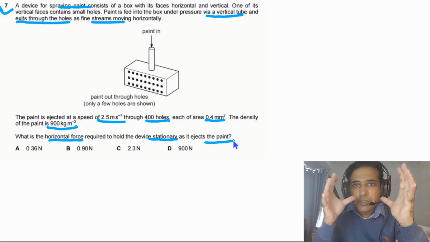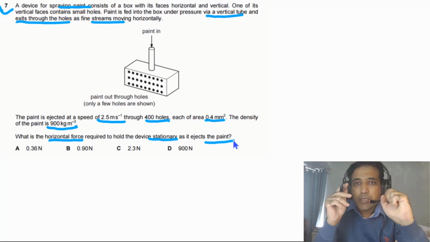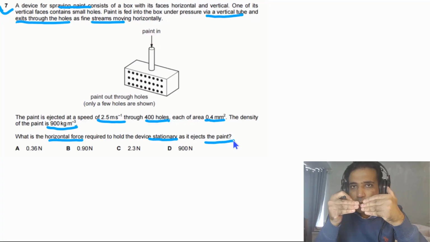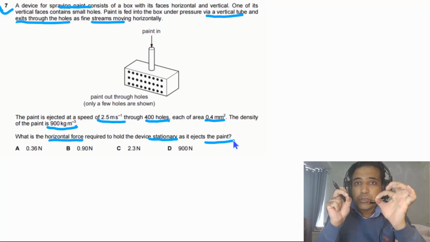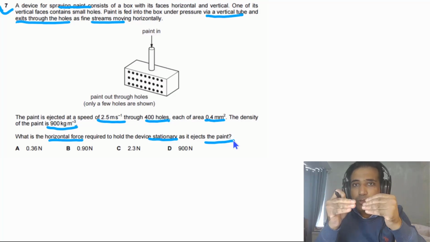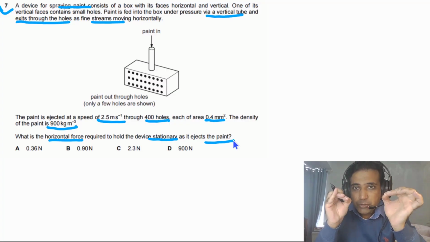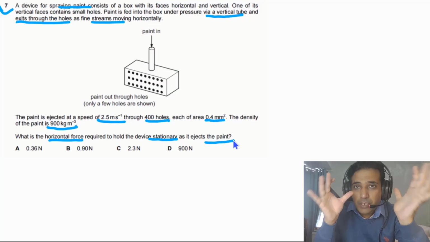So first of all, let's try to understand what is happening in this case. Paint is coming out of the box. As paint is coming out of the box, it means there is a force on the paint, and that force on the paint is from the box. So there is an action force on the paint, so there will be a reaction force on the box. So action and reaction forces are equal in magnitude but opposite in direction.